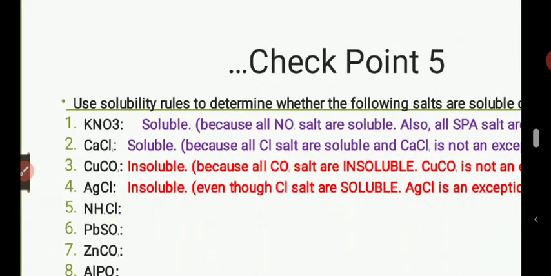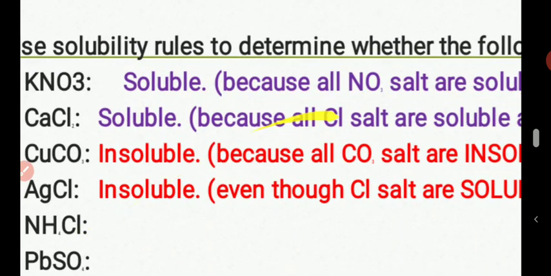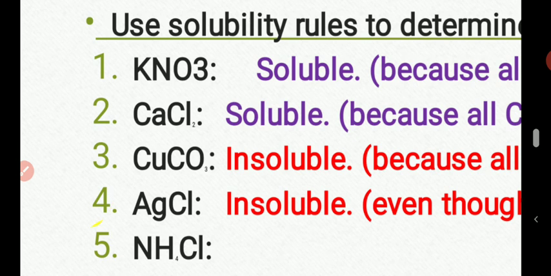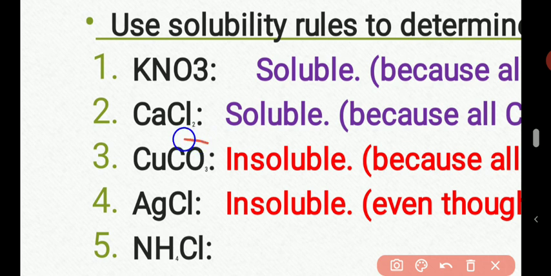Number 3 is copper 2 trioxocarbonate 4, that's CuCO3. Now, will it be soluble or not? You check this anion. It is a carbonate salt.